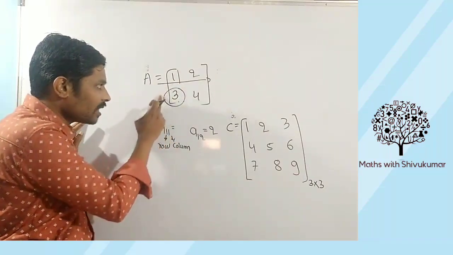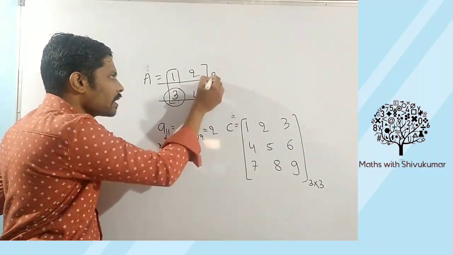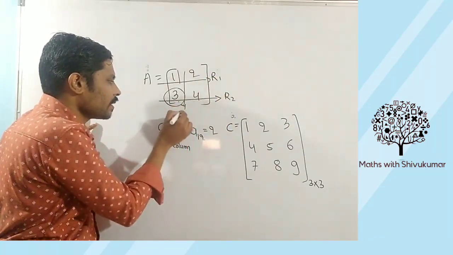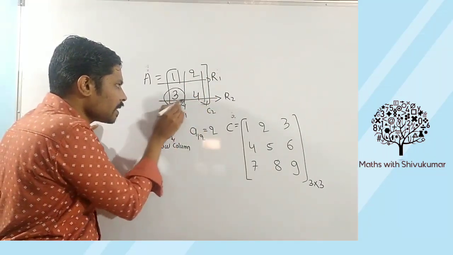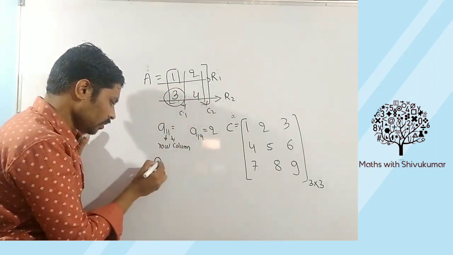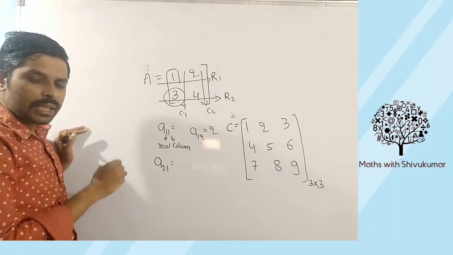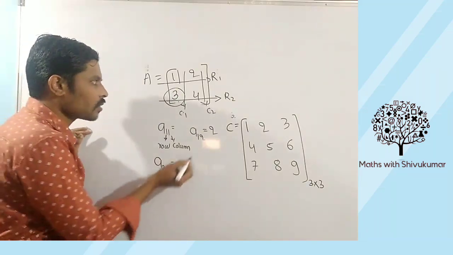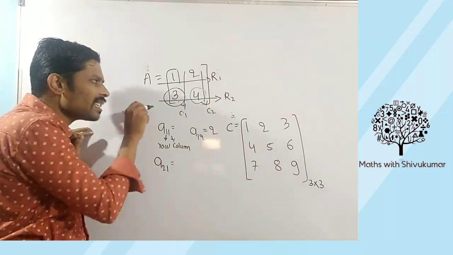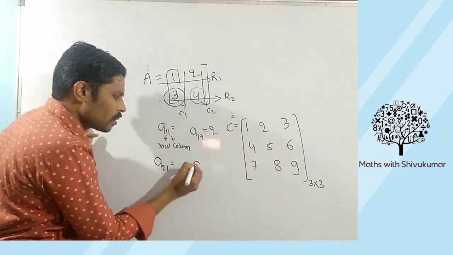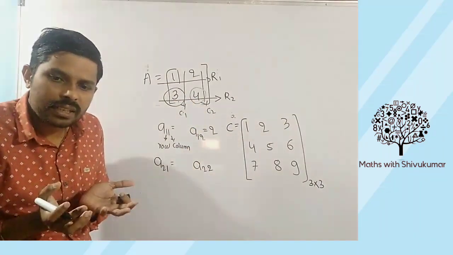So I want 3. 3 is present in which row? First observe the row. This is the second row. I will say it is R1, R2, it is C1, C2. What is the position of this element? This is present in second row, first column, means A21 position. Similarly, my dear students, what is the position of this element? This element is present in the second row, second column, so it is A22. Hope it is clear.